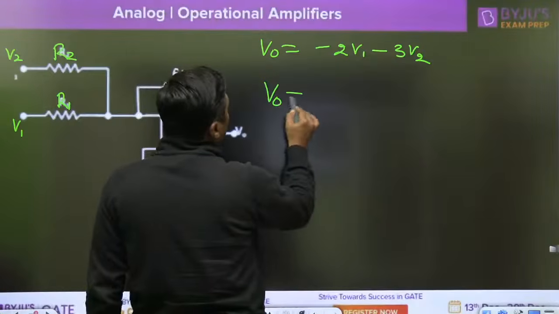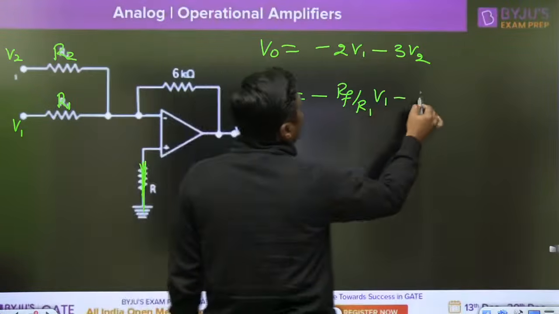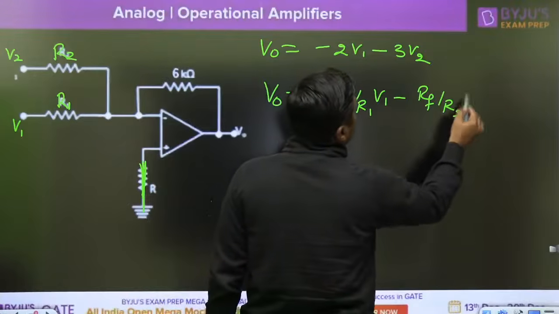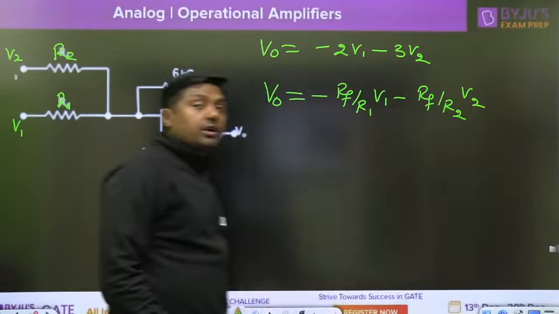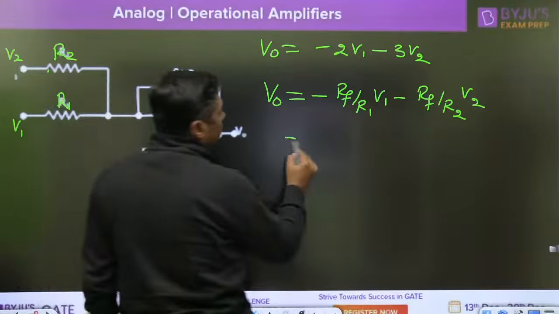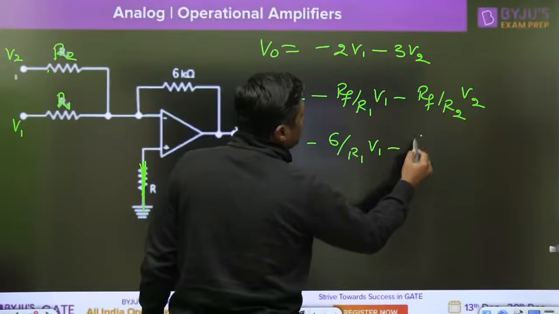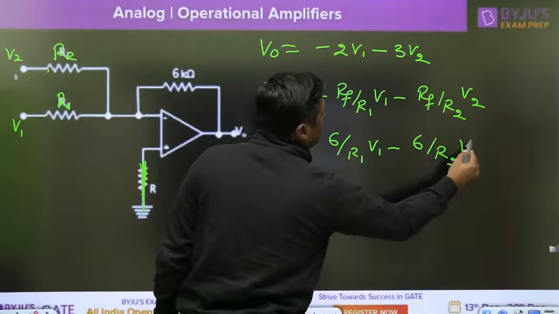So what is the output? Minus RF by R1 into V1 minus RF by R2 into V2. That is the inverting summer. Minus RF by R1 into V1 minus RF by R2 into V2. Now you can write minus 6 divided by R1 into V1 minus 6 divided by R2 into V2.